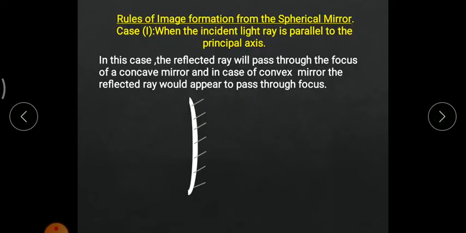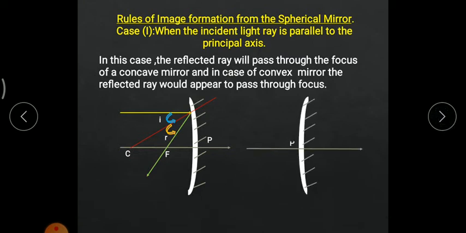Earlier we discussed case number 1, which says that whenever an incident light ray is parallel to the principal axis, the reflected ray will always pass through the focus in the case of a concave mirror. And in the case of a convex mirror, the reflected ray would appear to pass through the focus. This we have already studied.